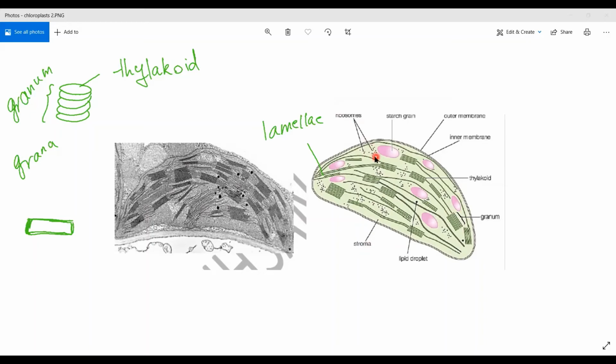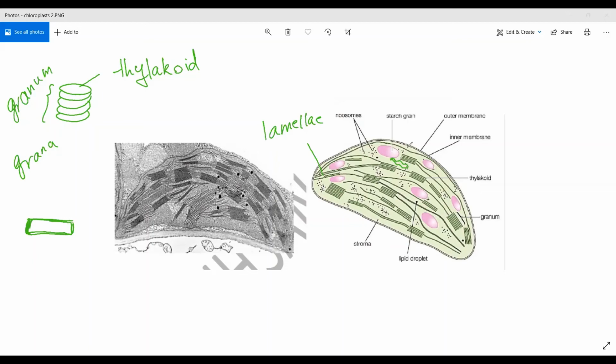Mitochondria and chloroplasts both have 70S ribosomes, and they both have a circular DNA which is independent of the DNA of the cell, and this DNA is responsible for production of proteins in the chloroplast and the mitochondria.